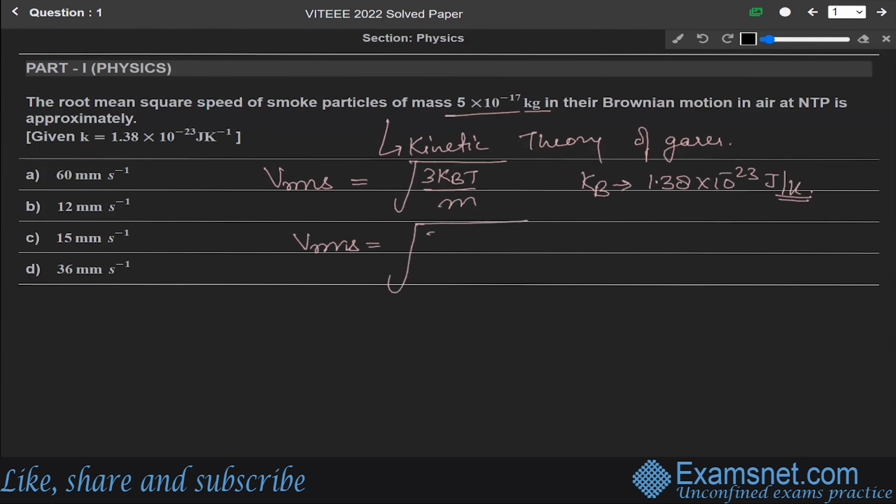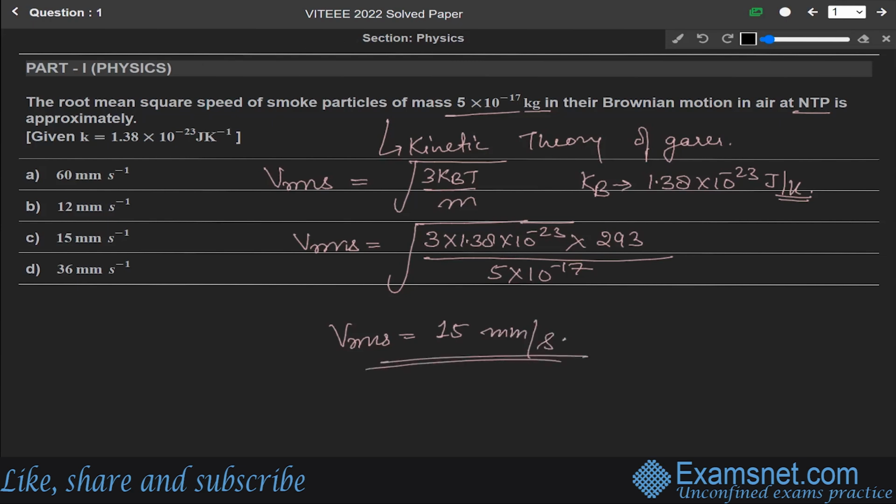It will be equal to under root of 3 into k_B, which is 1.38 into 10 to the power minus 23, and temperature at NTP is 293, over mass, which is given as 5 into 10 to the power minus 17 kg. Solving it, we get v_rms equal to 15 millimeter per second. So from these four options, option C, 15 millimeter per second, is the correct answer.